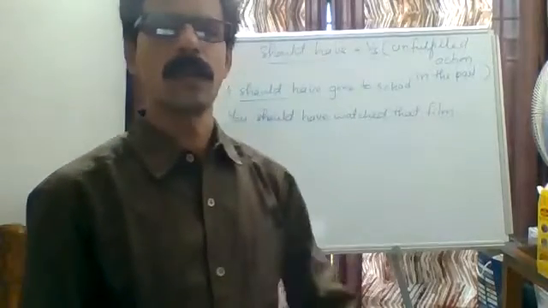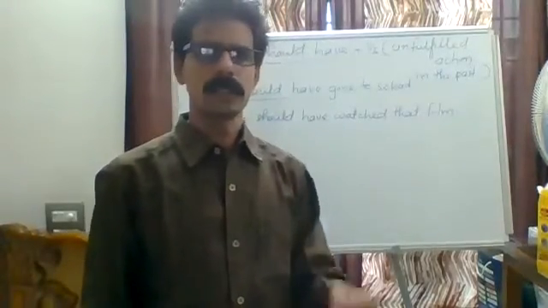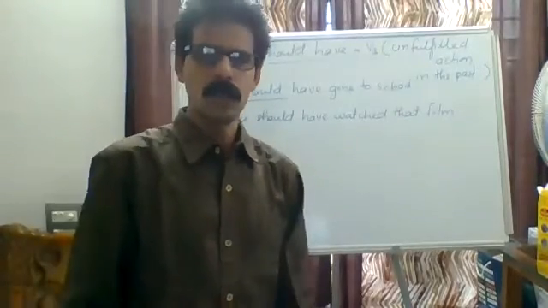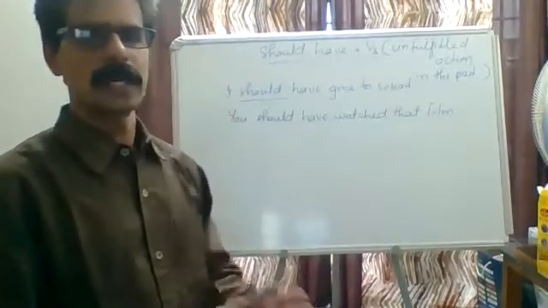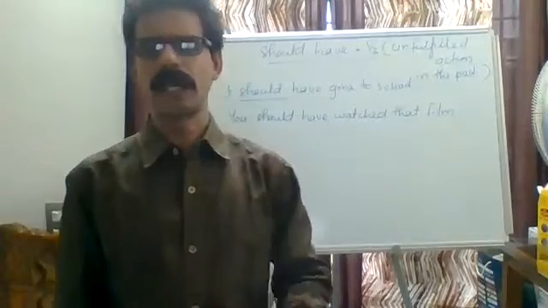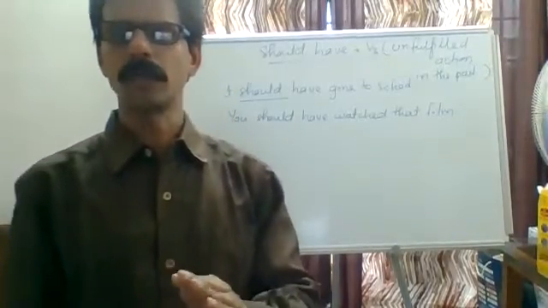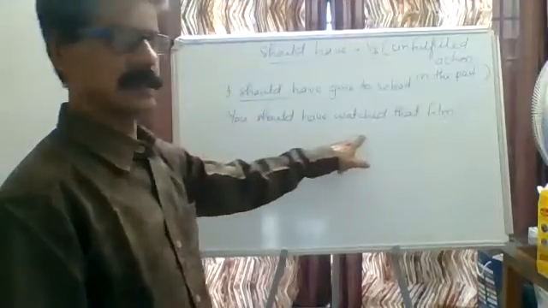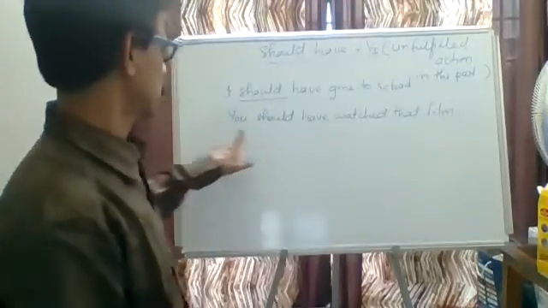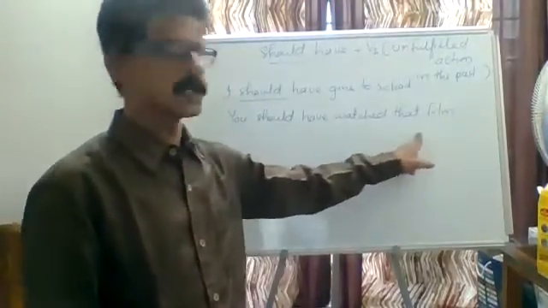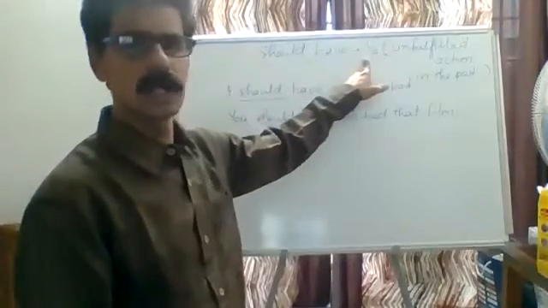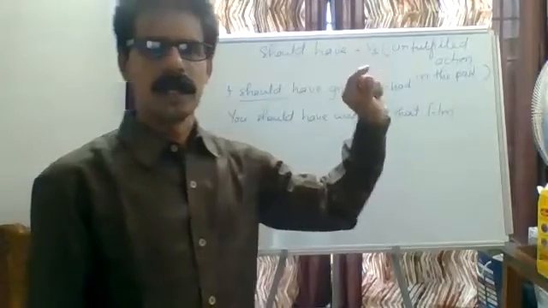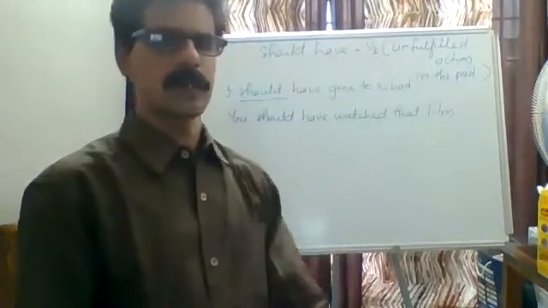Further examples you have to do. Our meeting is going to complete within 2 minutes. So, my dear children, today no need to connect again to the link because almost all of the people couldn't arrive. So, they should have attended the class. That is my request. They should have attended the class. Here, you understood the should have usage. Should have shows that it is an unfulfilled action in the past.